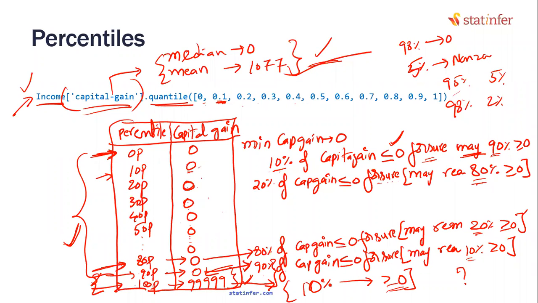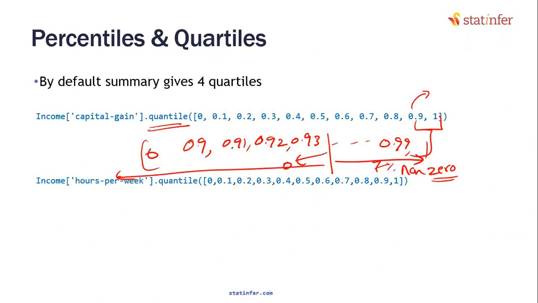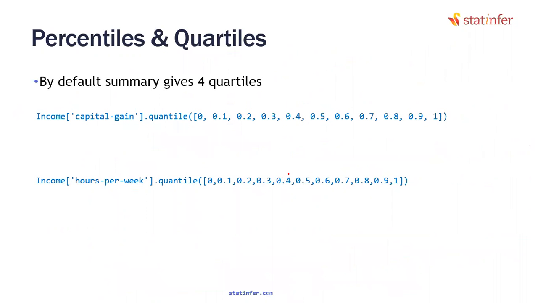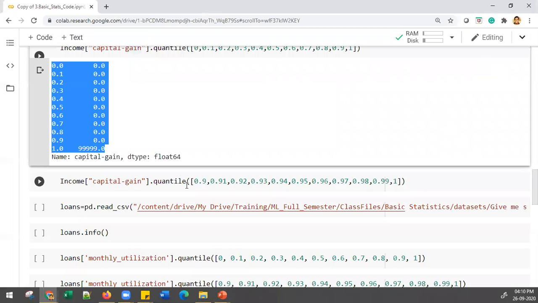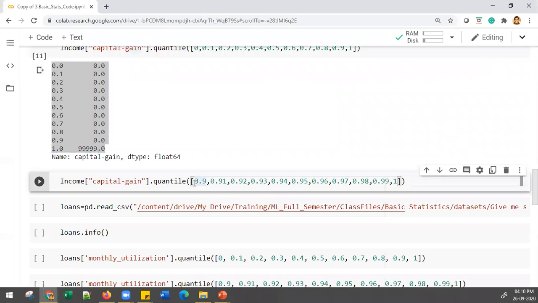I want you to explore that right now and answer this question. At the end, you are going to tell me what percent are zeros in capital gain. Is it 90%, 91%, 95%, 98% or 99%? 92, sir. And what percent are non-zeros? Go ahead, do that additional analysis. 92% is zeros and 8% is non-zeros.